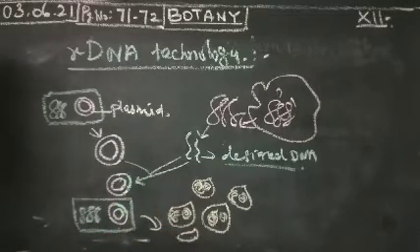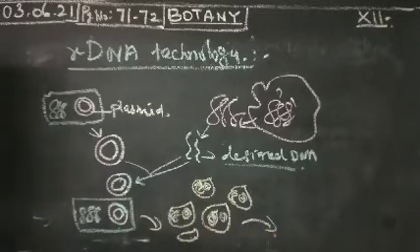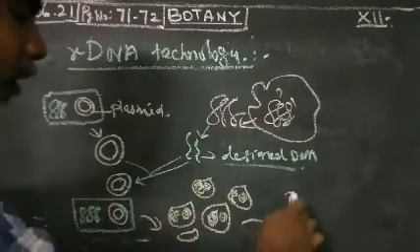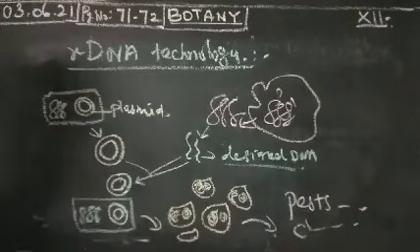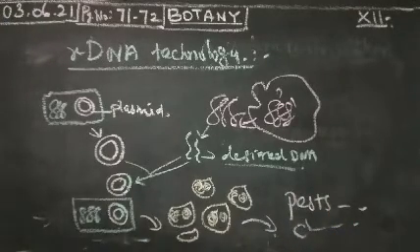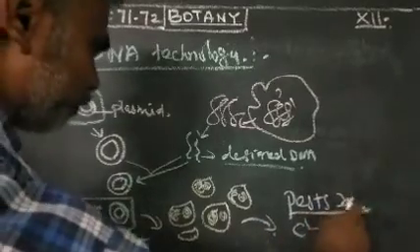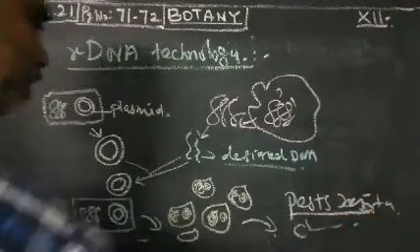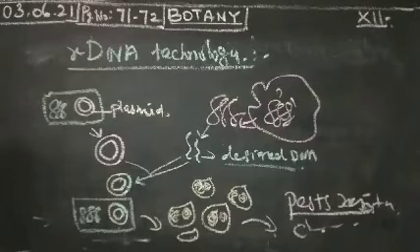You can use these bacteria cells or the gene of interest for various purposes: pest control, pest resistance, and also cleaning up environmental pollution.